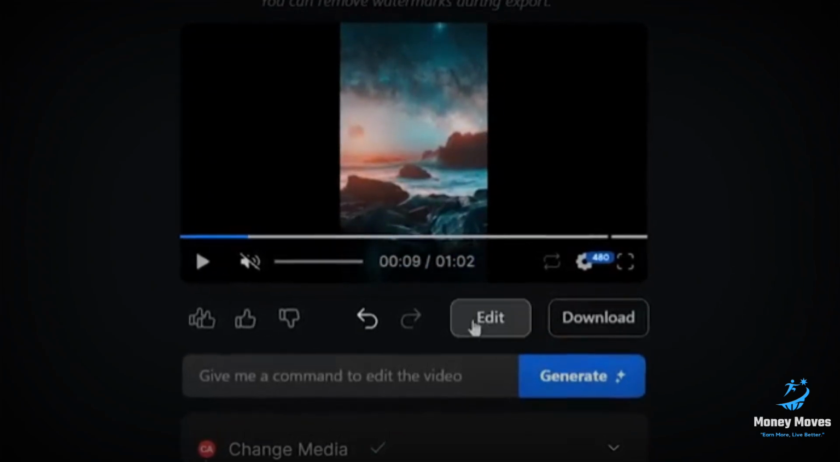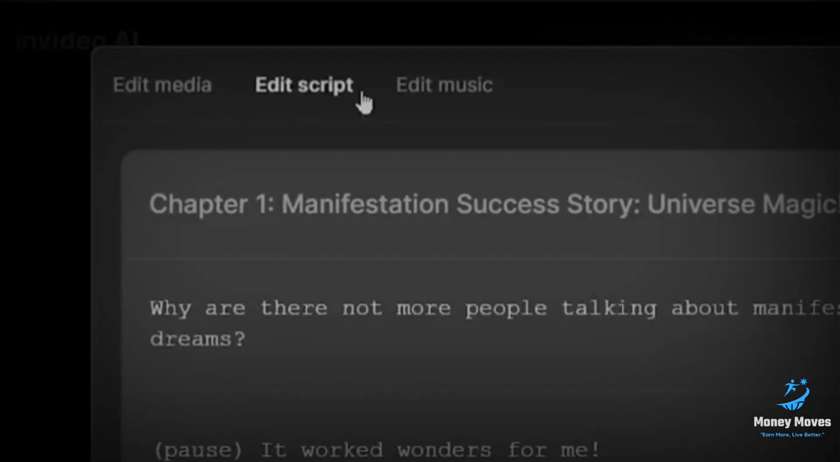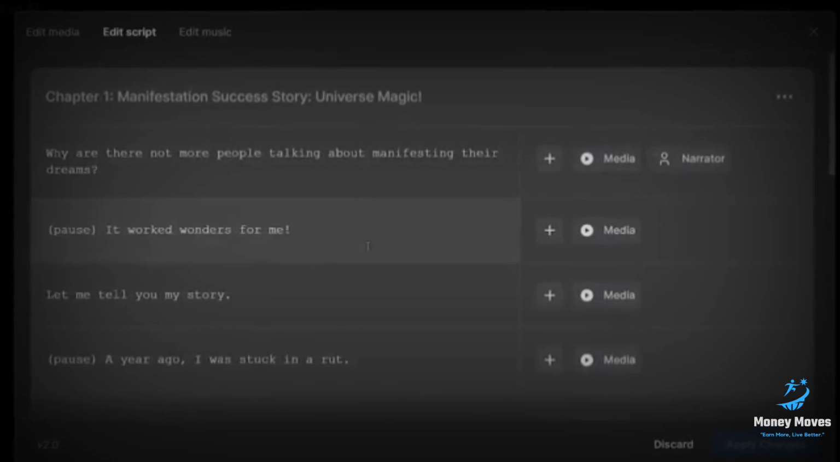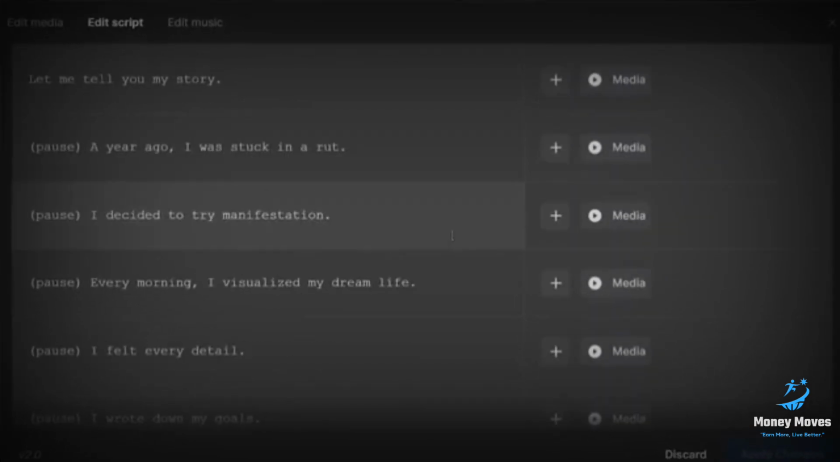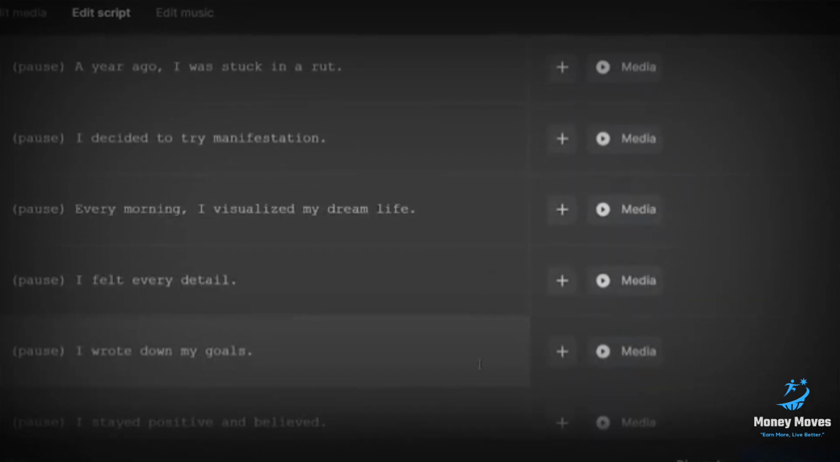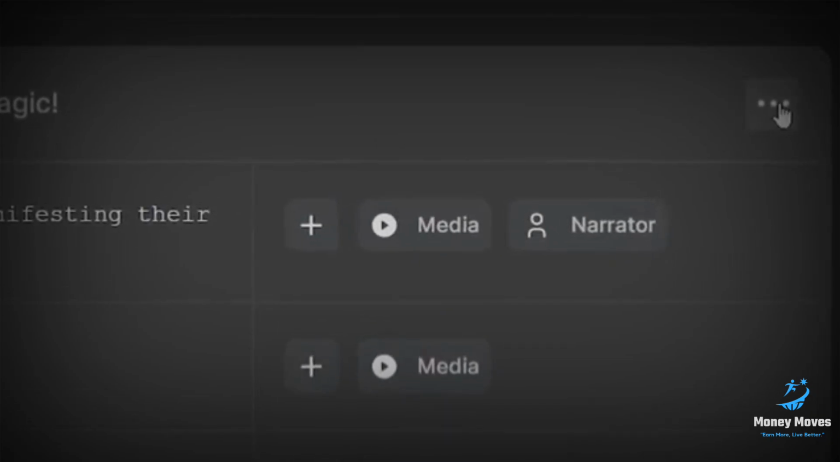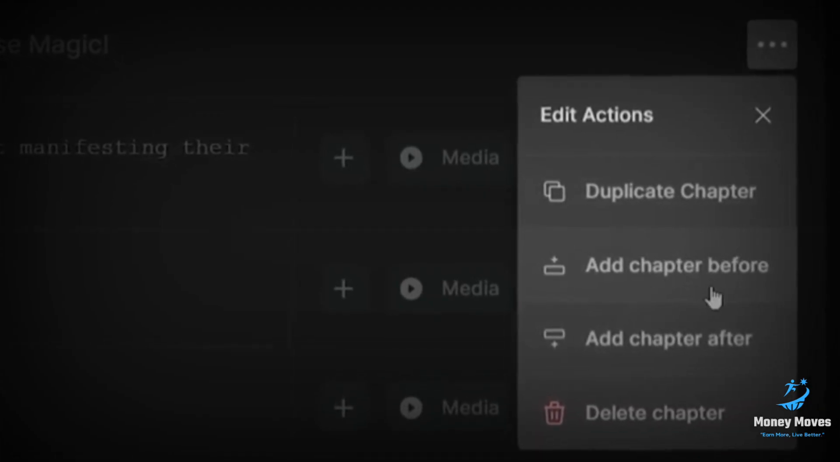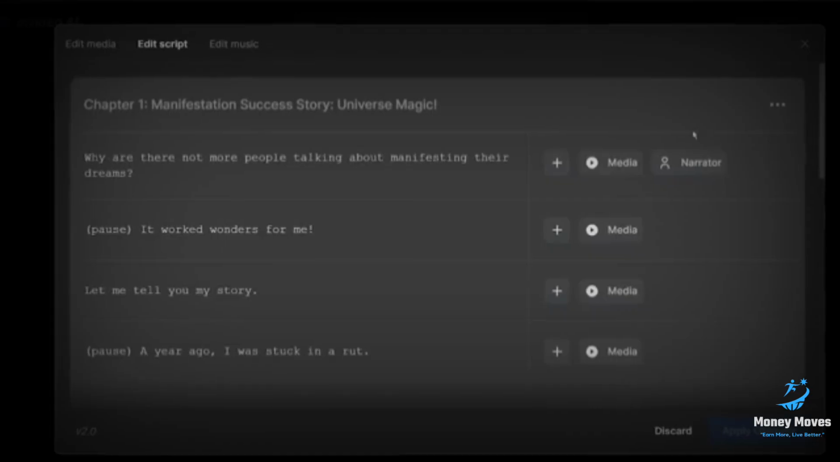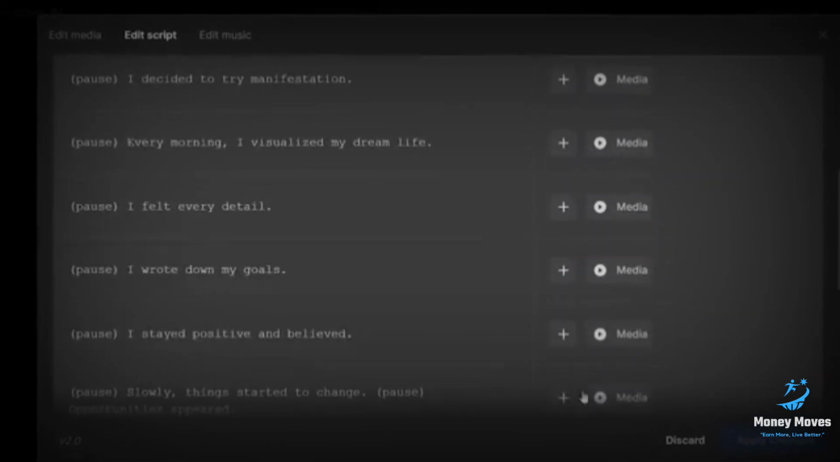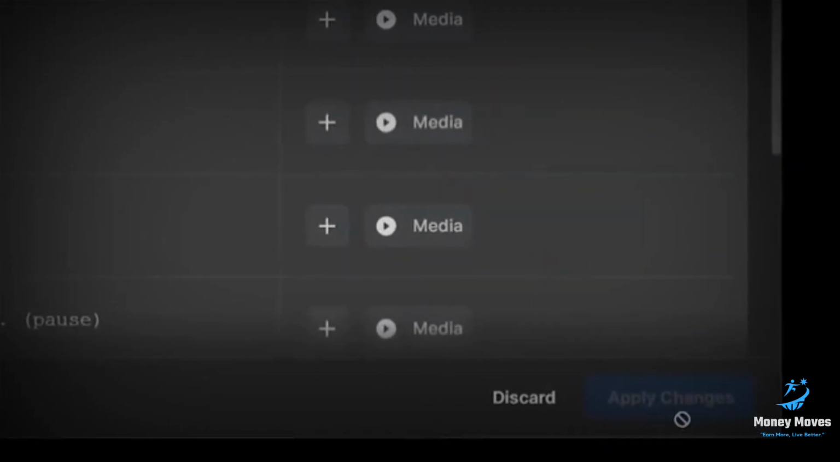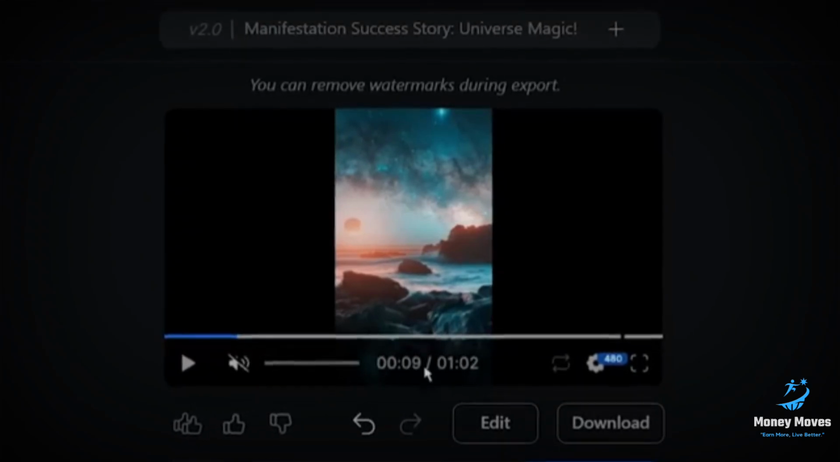Now if you want to manually edit the script, you can click edit script over here, and that's going to open a window for us where we can see the entire script, and we can change any part of the script or the whole script if we want to. Also, you can add a whole new section by clicking on these 3 dots and by selecting add chapter before or add chapter after option from here, and the chapter will be added to the video as well. Once you have made changes, just click on apply changes, and the InVideo AI will apply the changes to your video.